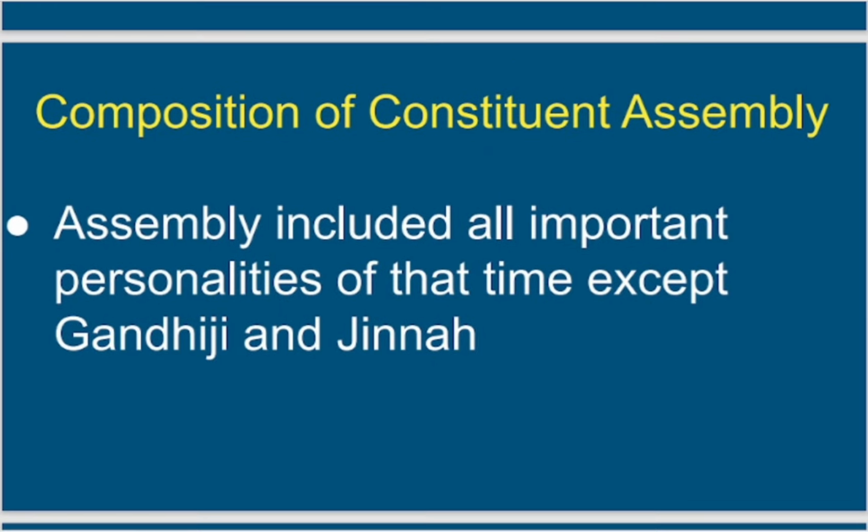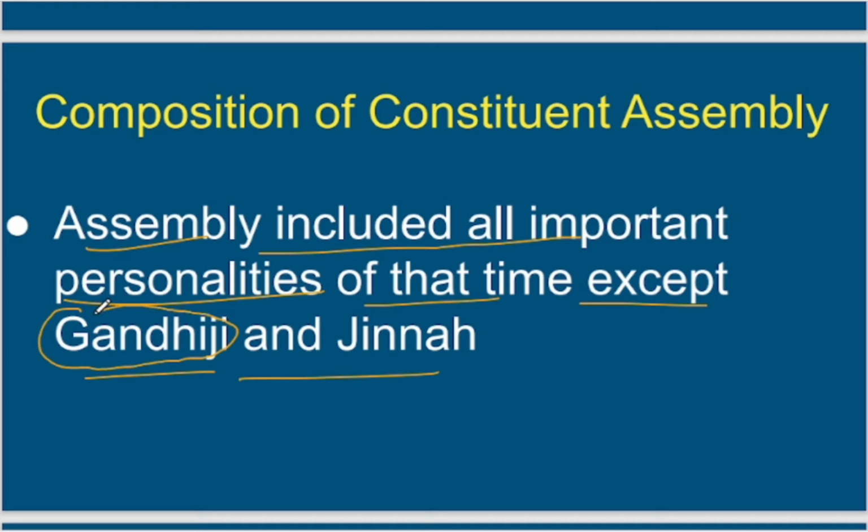Now, we also need to know that the Constituent Assembly included all important personalities of that time except Gandhiji and Jinnah, right? As we know, in India, Gandhiji was at the center of India's independence, and in Pakistan, Jinnah is considered the center of Pakistan's independence. So these two points are very important. We need to know whether they were part of the Constituent Assembly, which was formed in 1946, or they were not part of it. So they were not part of the Constituent Assembly.